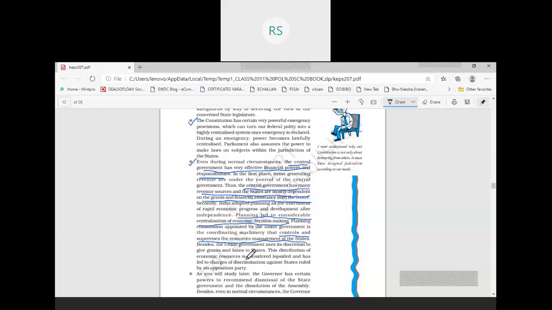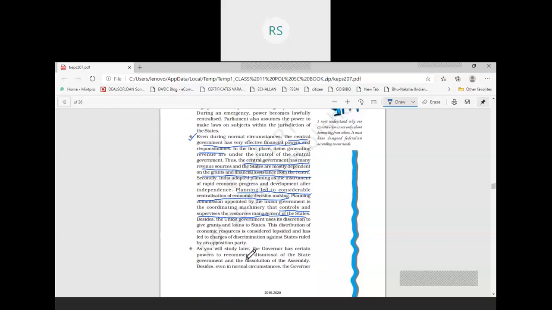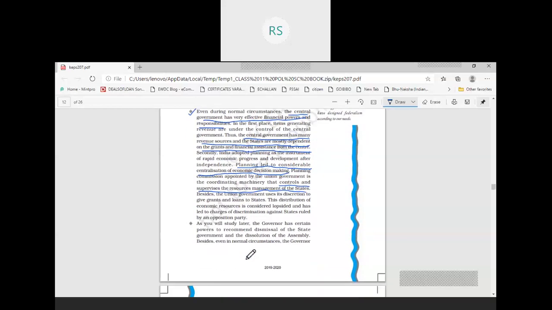So this is also one of the most important tools in the hands of the central government to control the state government, and this makes our center more powerful.